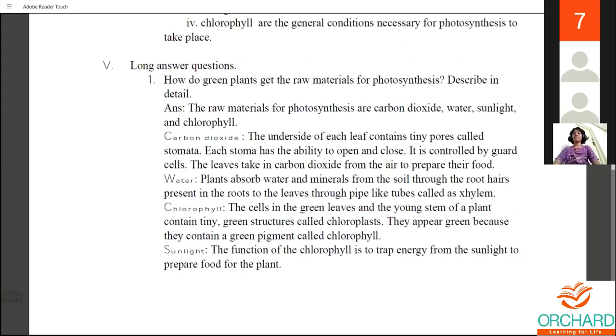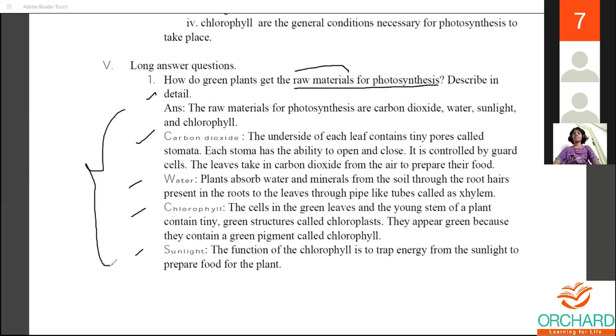Moving on to your long answer. The first question is, how do green plants get the raw materials for photosynthesis? Describe them in a detailed manner. You're supposed to write about all the raw materials. What are the raw materials? One is carbon dioxide, second is water, third is chlorophyll, and lastly sunlight. You're supposed to write about all four things.